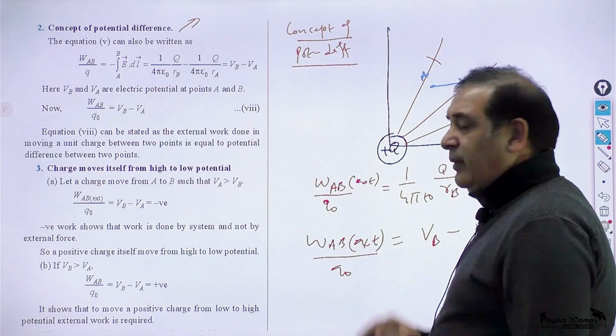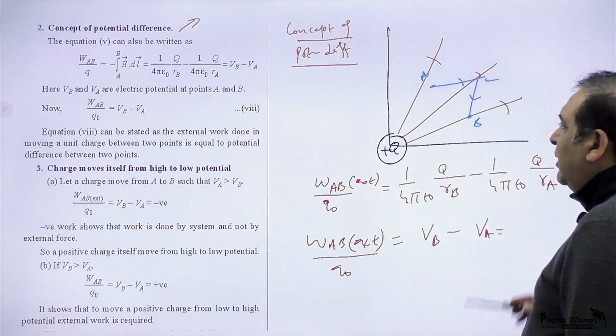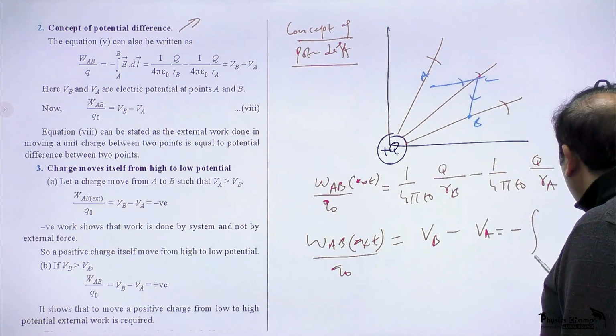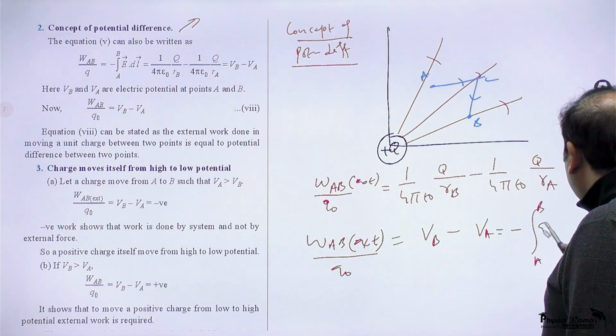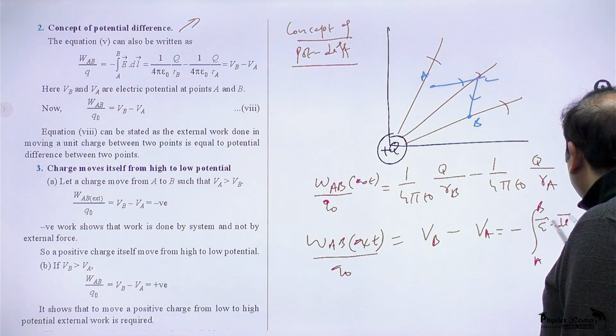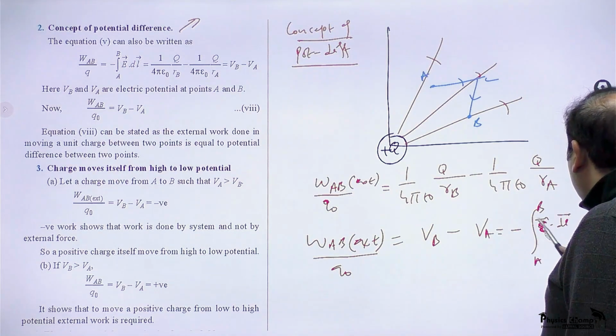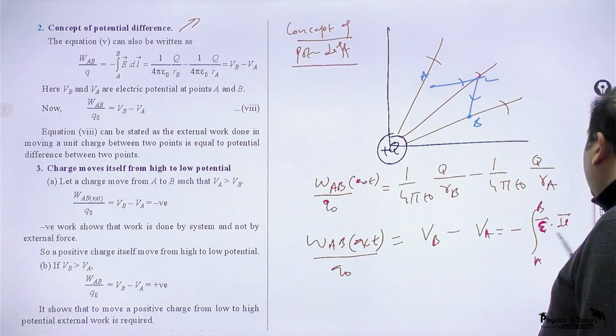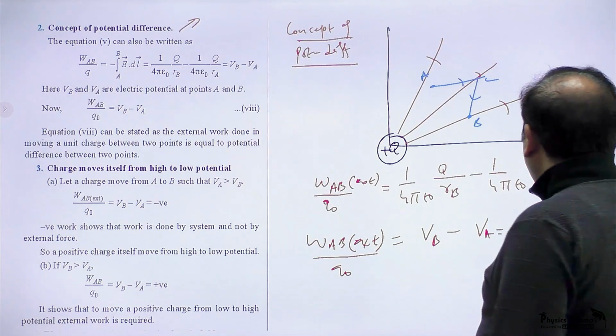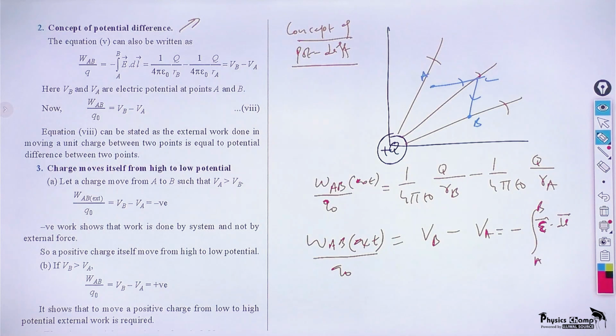This you have to see. In fact, the same thing is also represented as a line integral of electric field. Negative of the line integral of electric field between point A to B is also VB minus VA.